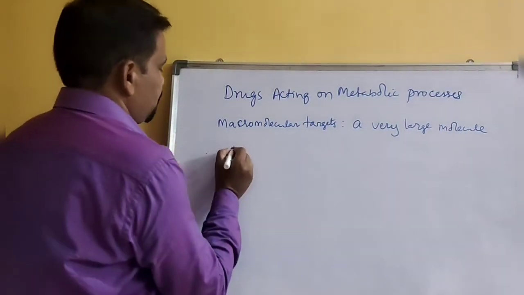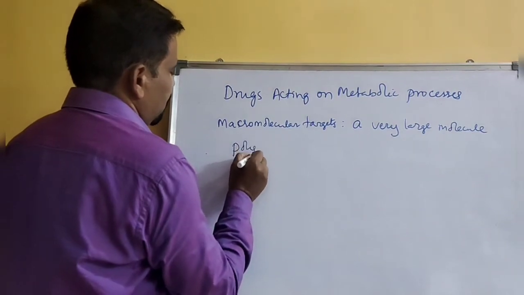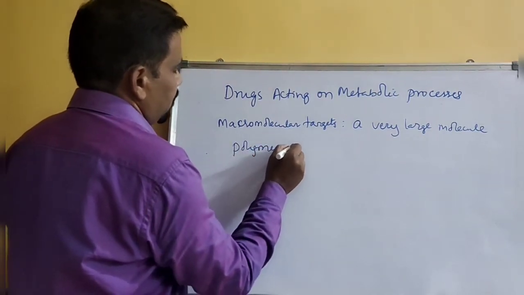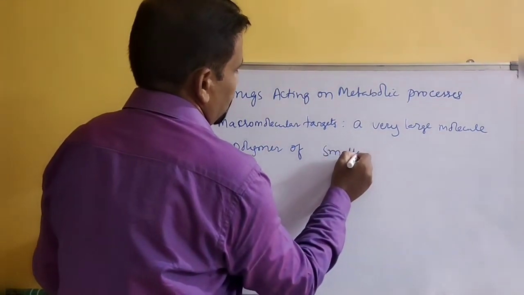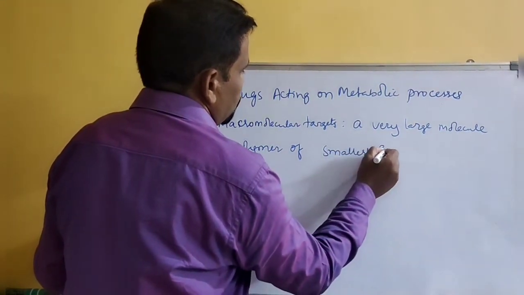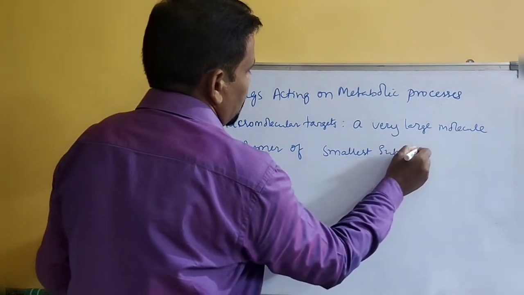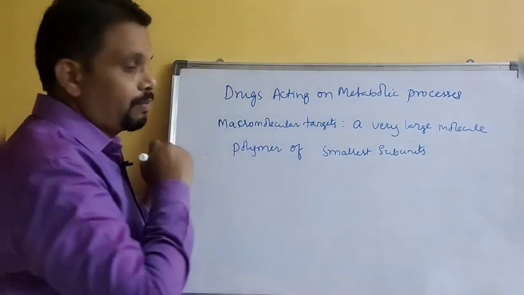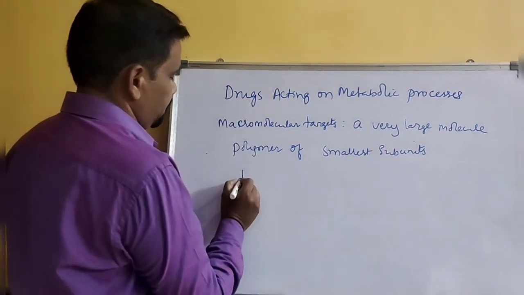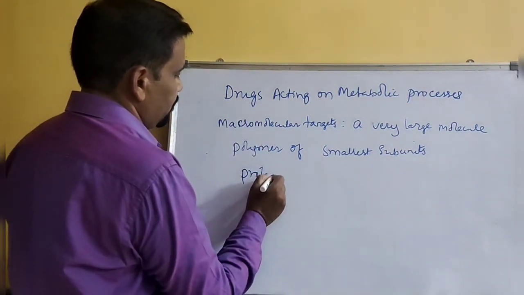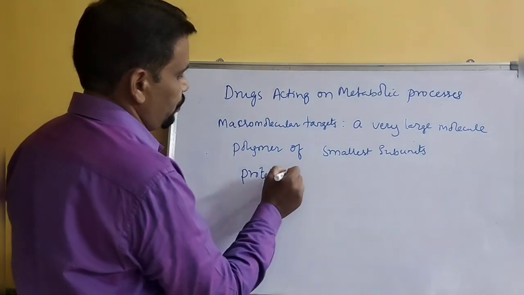Actually, it's a polymer of smallest subunits. For example, let me take protein.